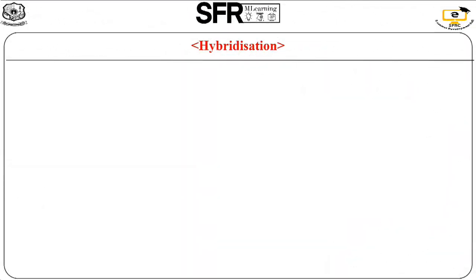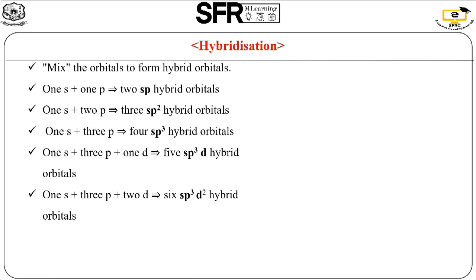Next, what about the mixing? We mix the orbitals to form hybridized orbitals. For example, we mix 1 s orbital and 1 p orbital. The hybridization is sp hybridization. What about the geometry? It is linear in shape. What about the angle? It is 180 degrees.